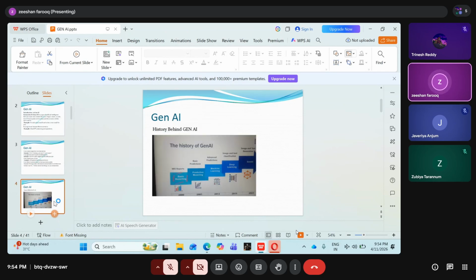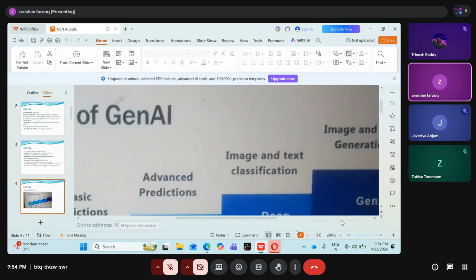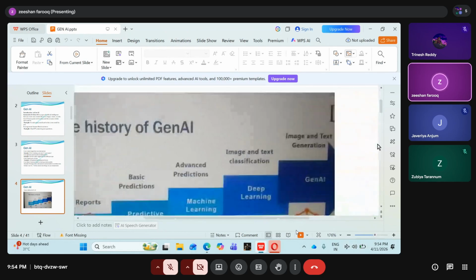Now there is a history behind Gen AI. Everybody should know it. Previously, in 2000, what were they using? Let me make my PPT full screen now. I think it is very small, that's why I cannot see. One second, let me maximize it. Okay, it is fully maximized. Let me go more down here.